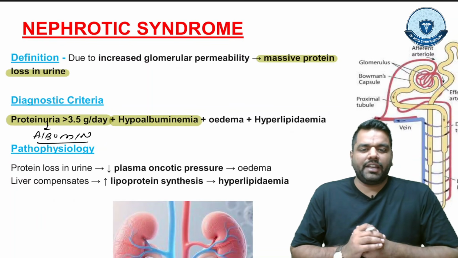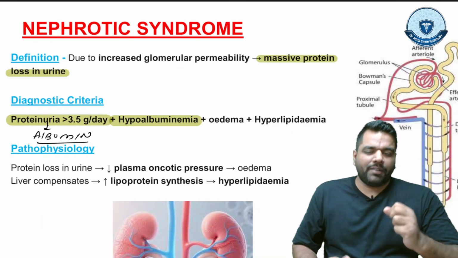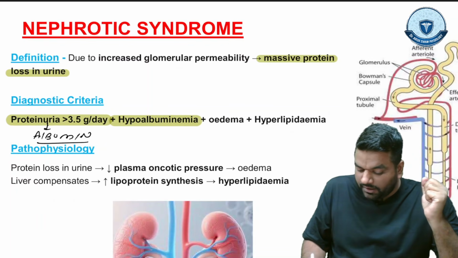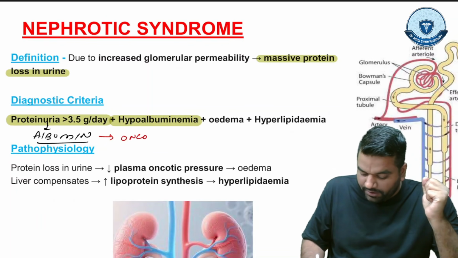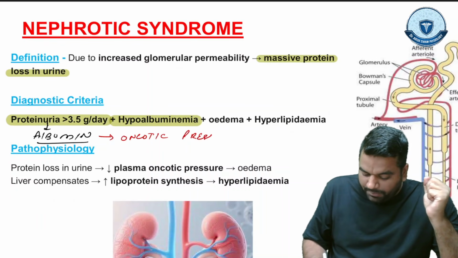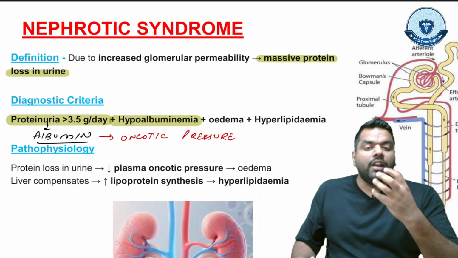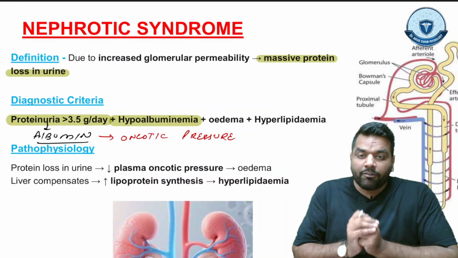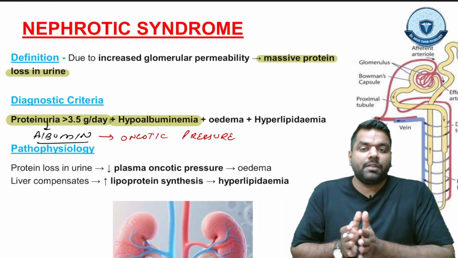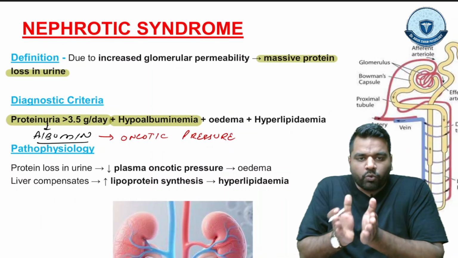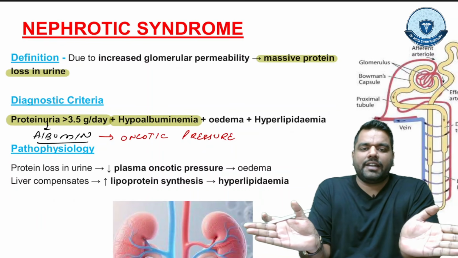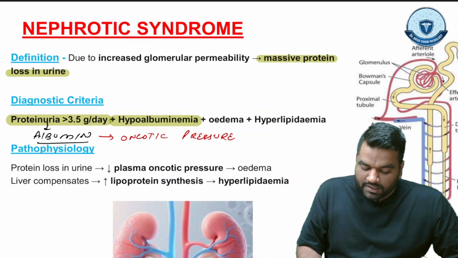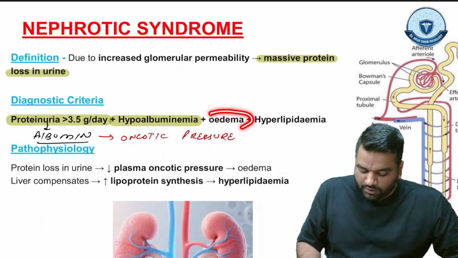And if we are losing albumin, guys, the function of albumin is to maintain the oncotic pressure, and this oncotic pressure loves water, basically it attracts water. So what will happen if the albumin level is less in the blood? The oncotic pressure will also decrease, so water starts coming out from the vessel, and this can lead to edema. So another feature of nephrotic syndrome is edema.